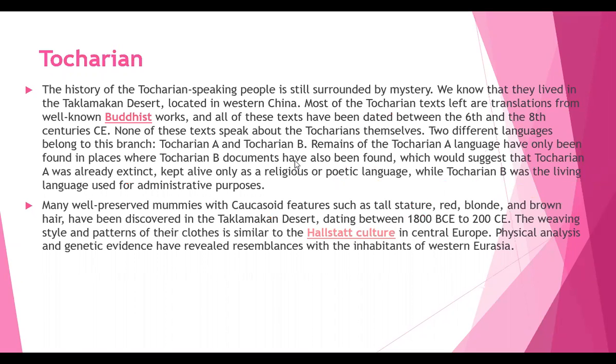For a birth, we can find the date when it happens and when the life ends. But when there is no birth record, and when it was not found clearly, how could one find how it has derived, how it has taken birth? We know that they lived in the Taklamakan Desert located in Western China. It was heard that people lived in the Taklamakan Desert, one of the desert places located in Western China.